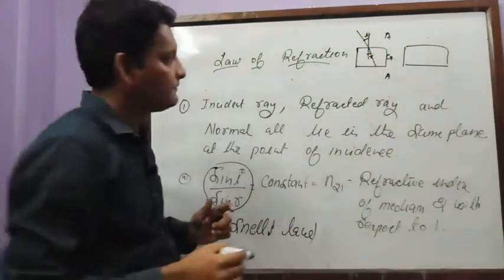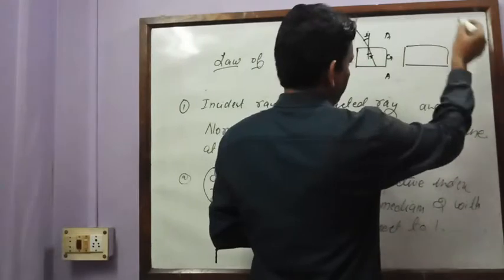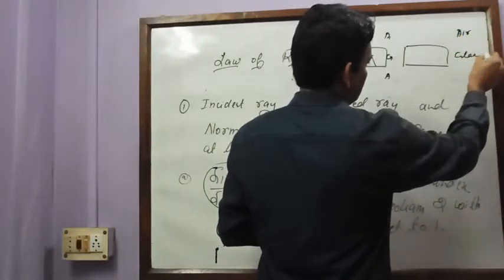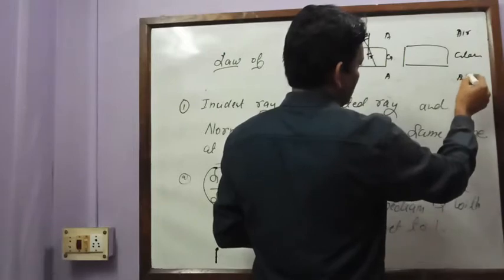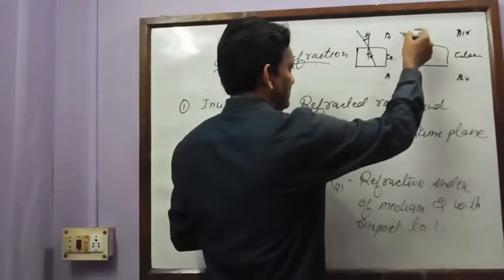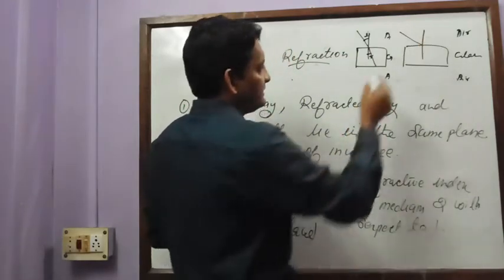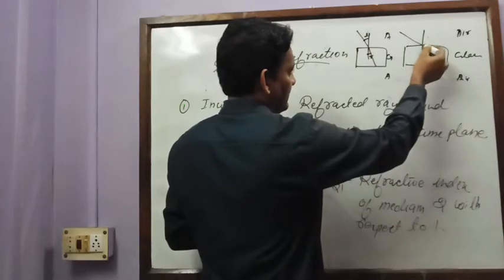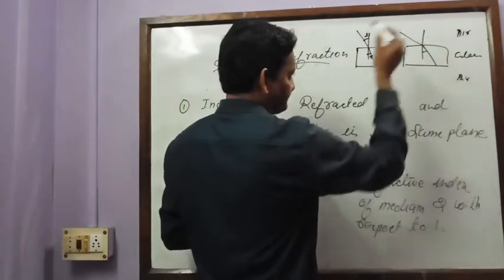Now for the same media, this is still air, this is still glass, and this is air. Now I am keeping the angle of incidence like this. The angle of incidence is more than before, and here I will have this as the angle of refraction.